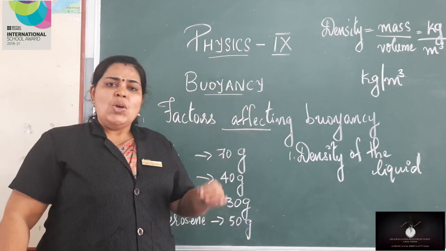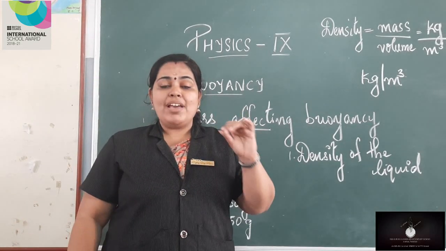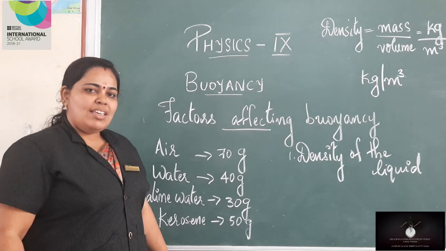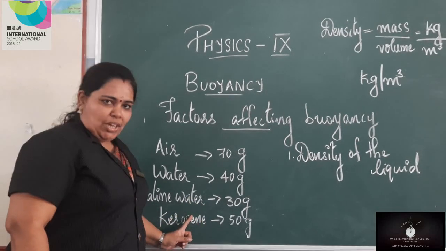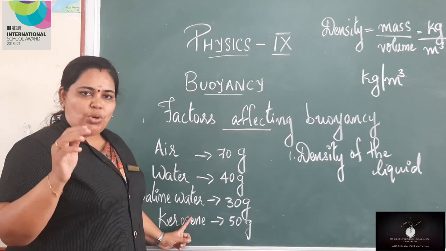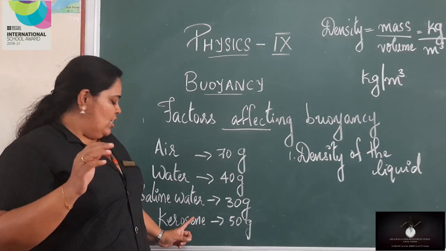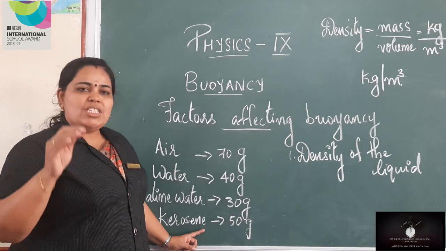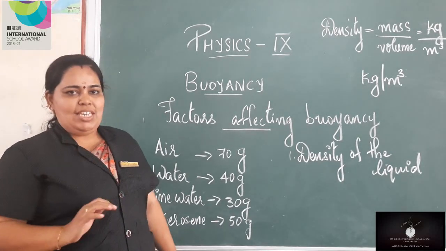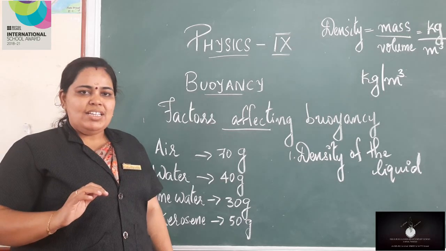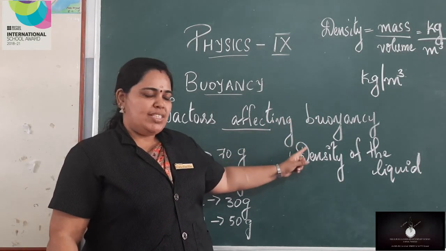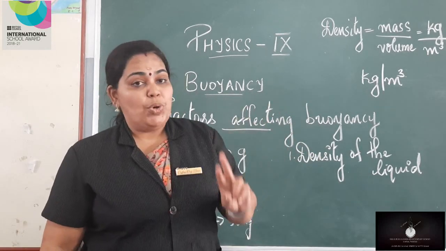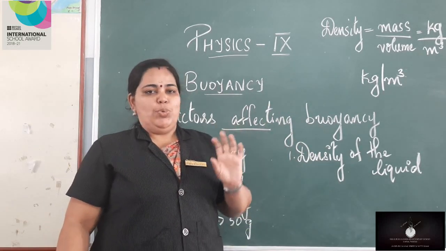So can you tell me which liquid has maximum buoyancy? Yes, saline water, because the density of saline water is more, and the liquid which has least density is kerosene. So kerosene possesses least buoyancy. Is it clear? So the first factor affecting buoyancy is the density of the liquid, and the density of the liquid and buoyancy are directly proportional.